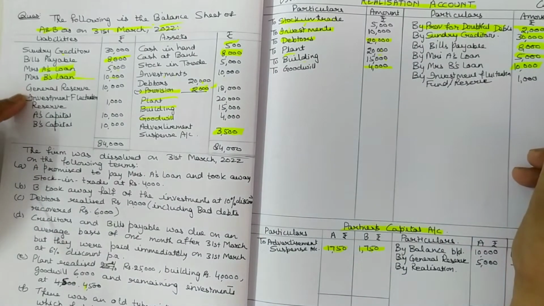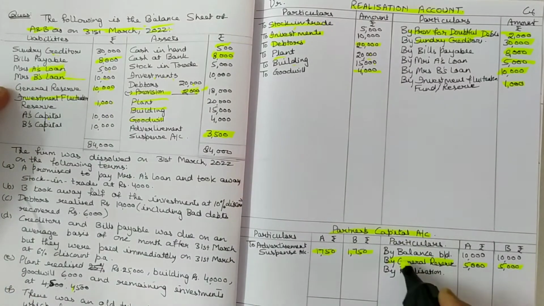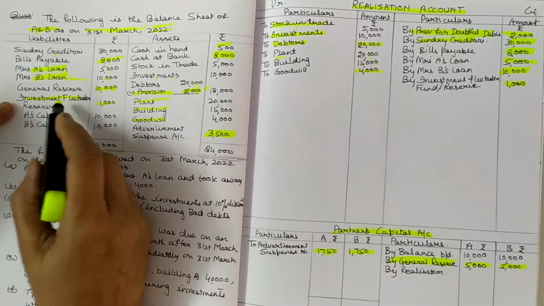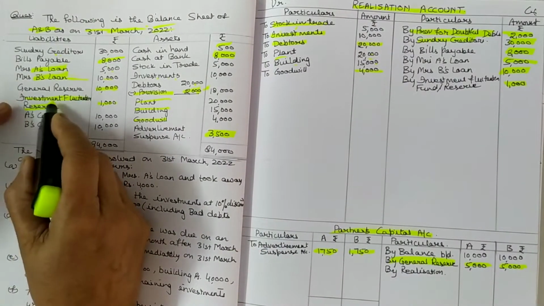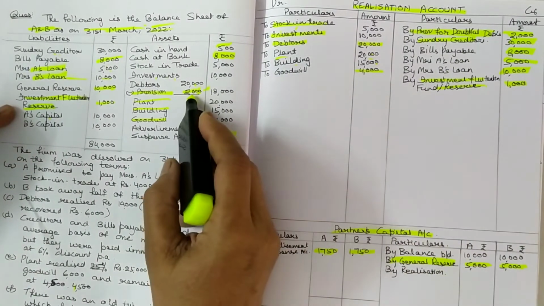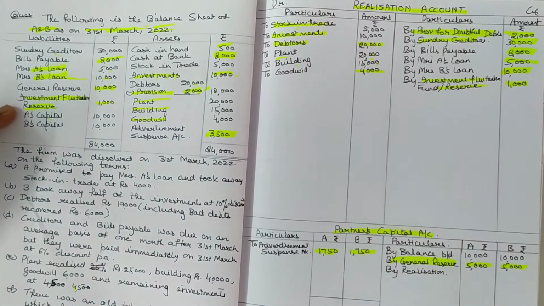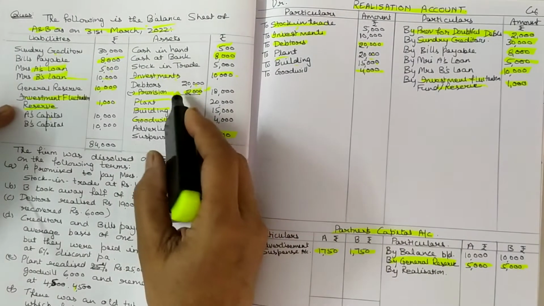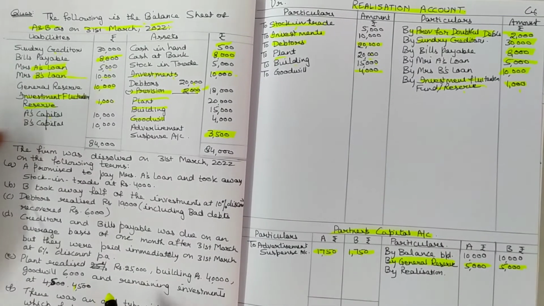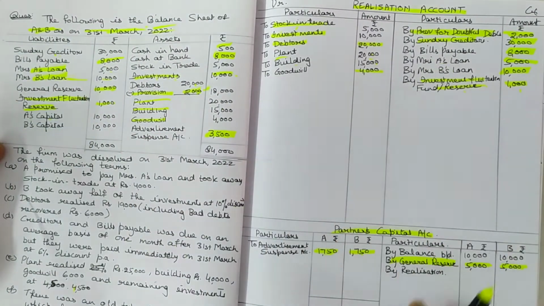Next, general reserve is transferred to capital accounts of partners equally among A and B. Then investment fluctuation reserve is given. It is transferred to realization account on credit side because investments are given in the balance sheet. If investments are not given in the balance sheet, then it is transferred directly to capital accounts. But in this case, investments are given. That's why I have transferred this here. I have transferred all things of the balance sheet into different accounts.